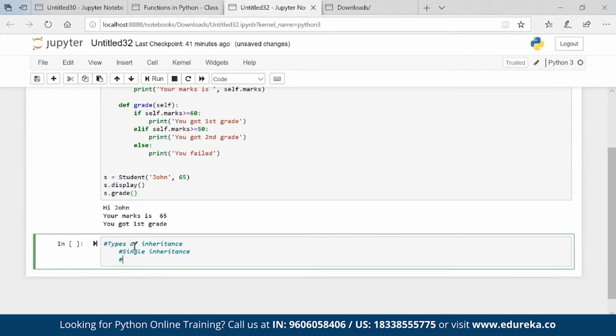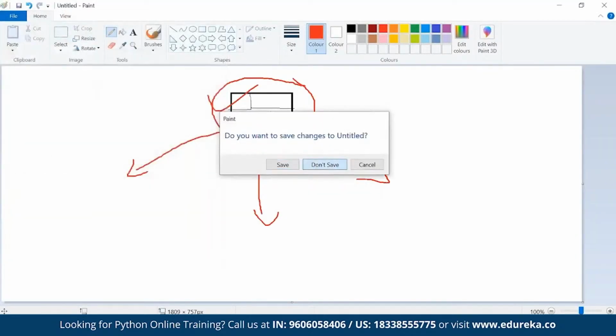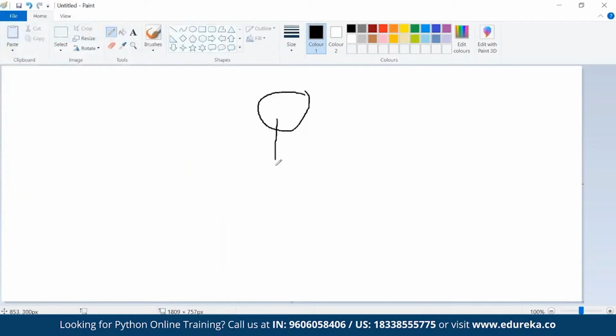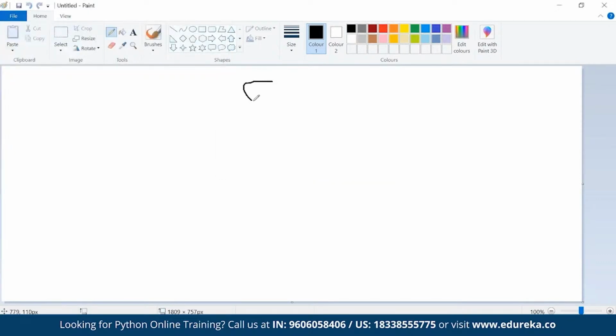child 2. Okay. So basically, if I try to explain in Paint, I have a parent and there is a direct relation with the child, then this is single inheritance. Let's say I have a parent, he is giving me the property and I am giving the property to another person. Let's say my father is giving me property and I am giving the property to my child. So it is multi-level.